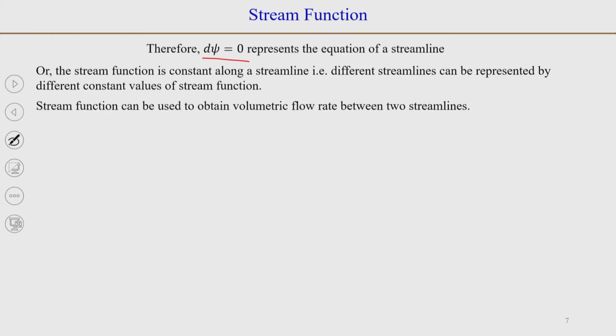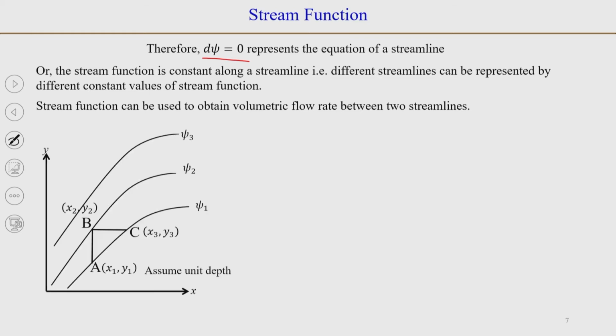Now, there is another useful relationship we can find here. If you have an xy plane in which the flow is happening, you can have different streamlines, and each streamline will have a stream function value corresponding to it.